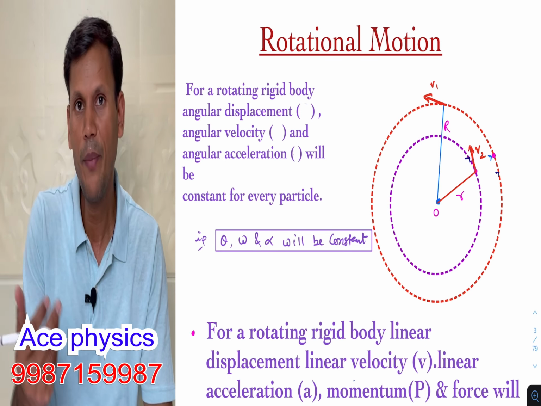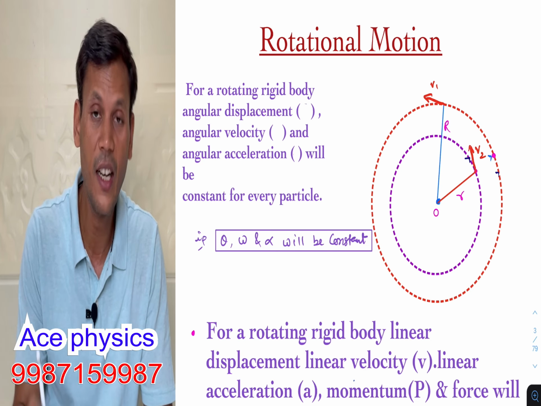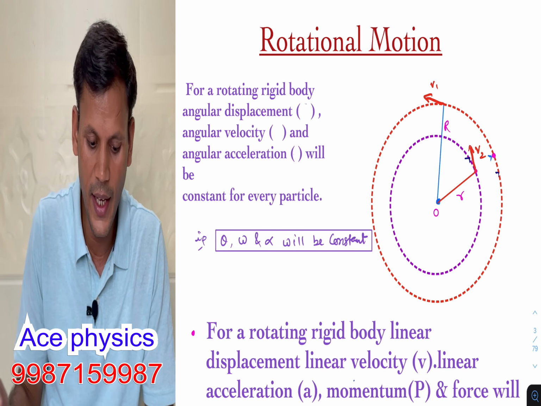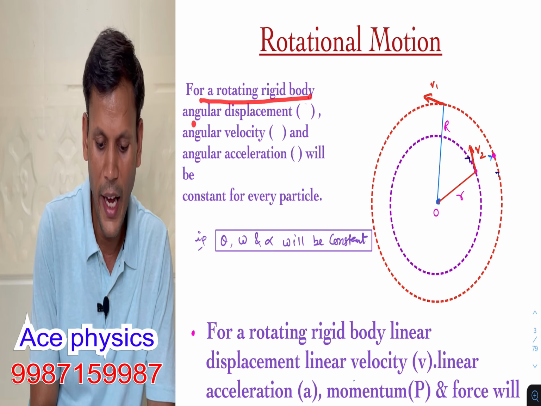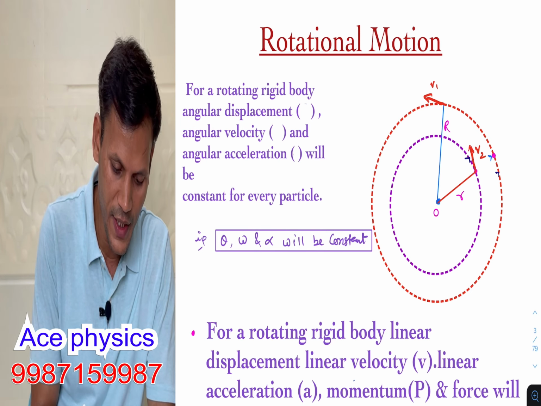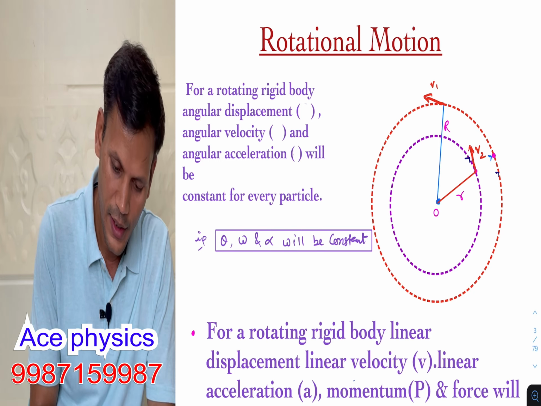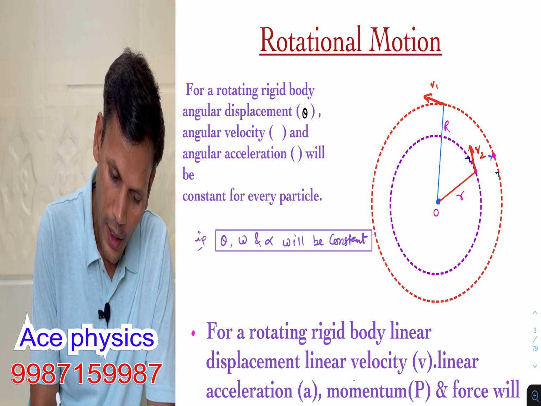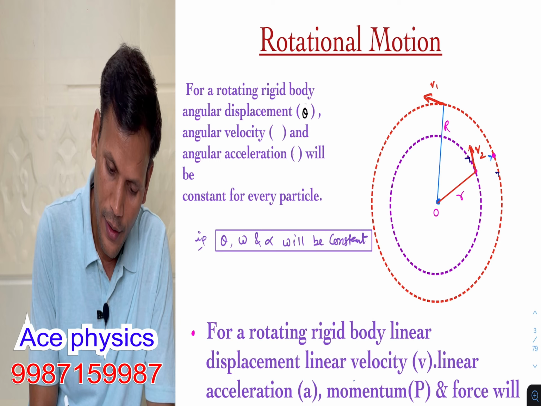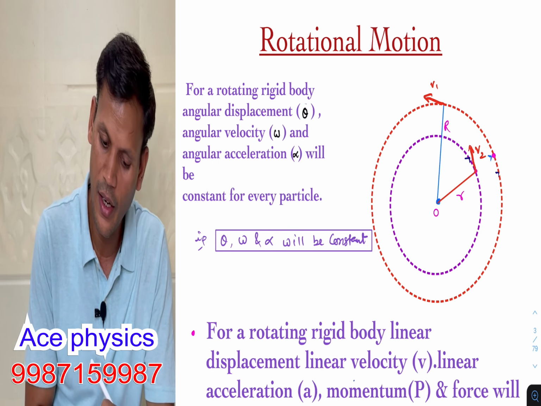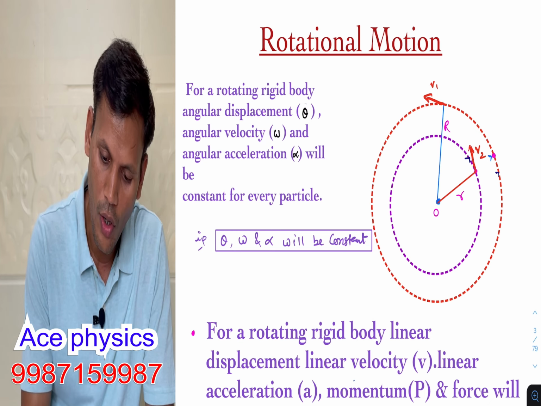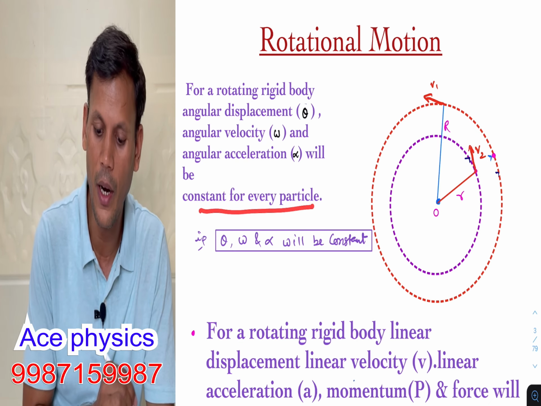In a simple way, I have written the concept I said earlier: for a rotating rigid body, angular displacement, which is represented by theta, angular velocity, which is omega, and angular acceleration alpha will be constant for every particle.